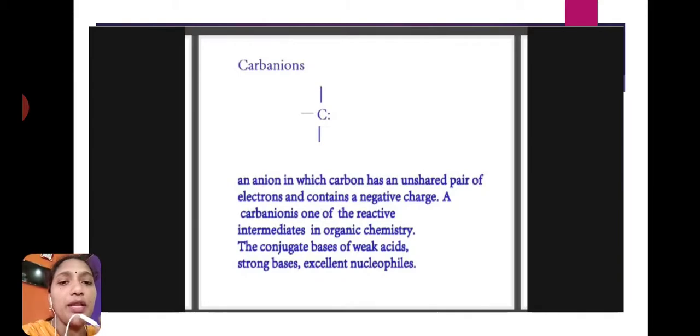This carbanion is a more reactive intermediate in organic reactions, and it is derived from weak acids or strong bases.